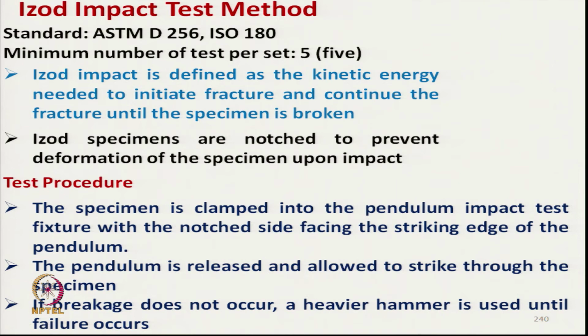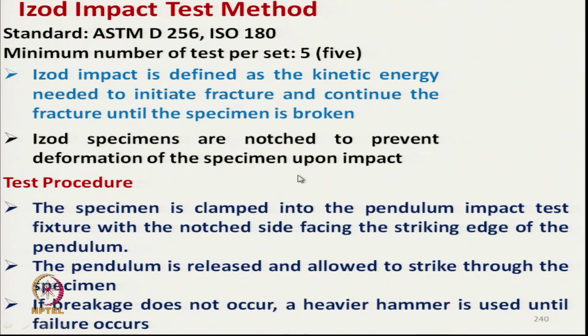So, there will be fracture initiated. Then we will measure the total kinetic energy. The notches are created to prevent deformation of the specimen upon impact.